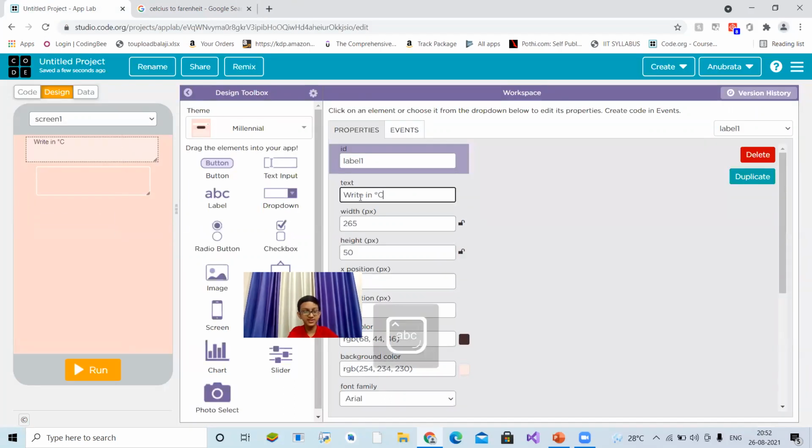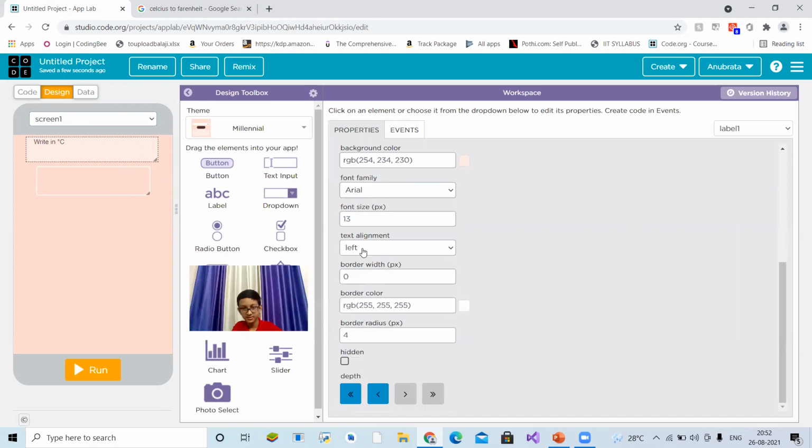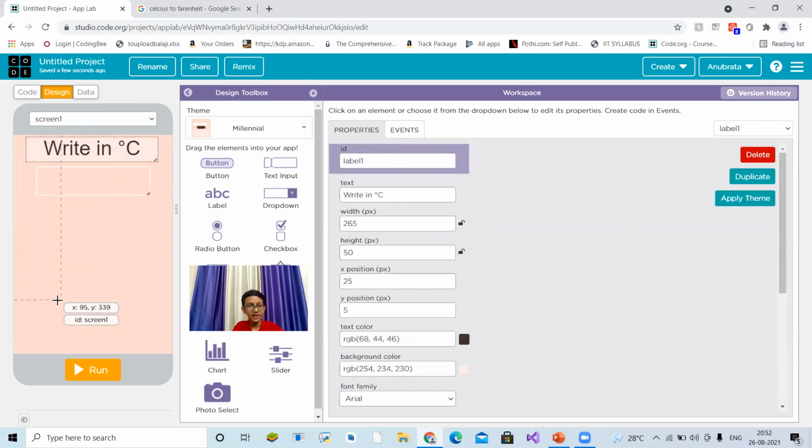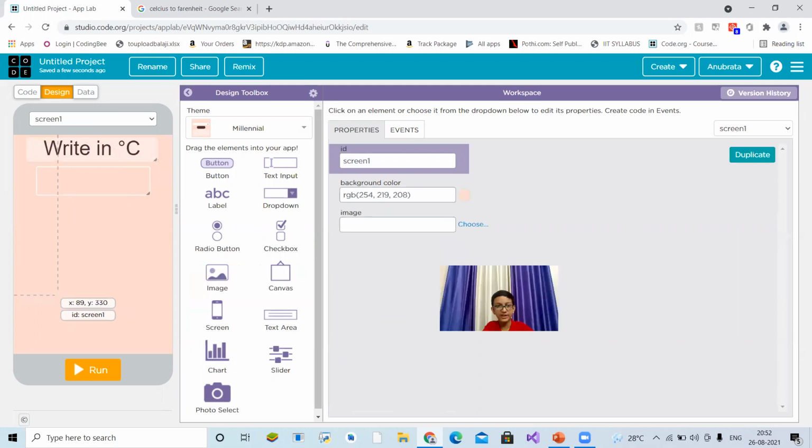Write in degrees Celsius, using the degrees symbol. Center line. Okay. Now the answer will be in degrees Fahrenheit.